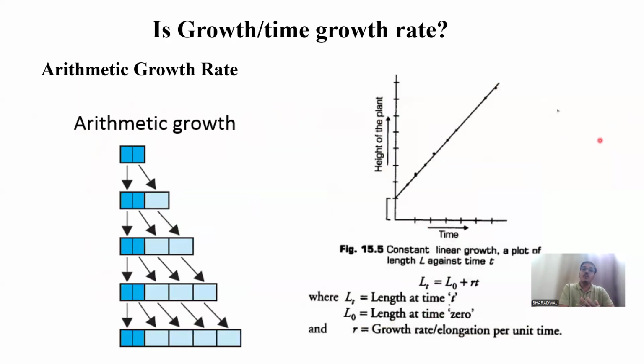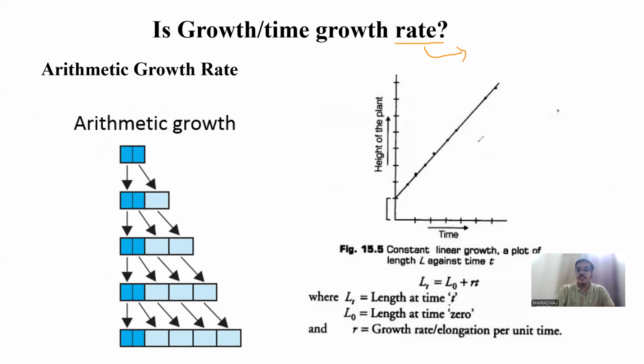Before going to the differentiation part, we have to complete the growth. For completing the growth, we have to understand growth rate. Now, what is rate?